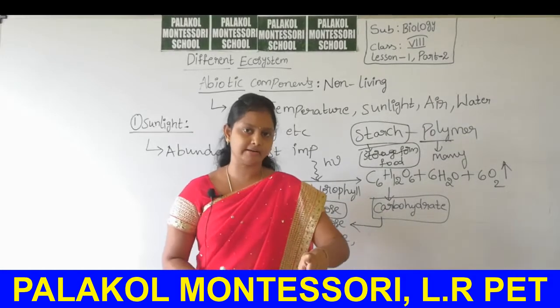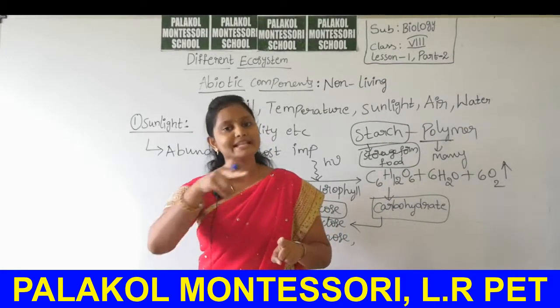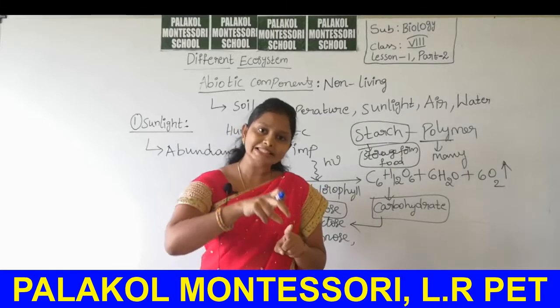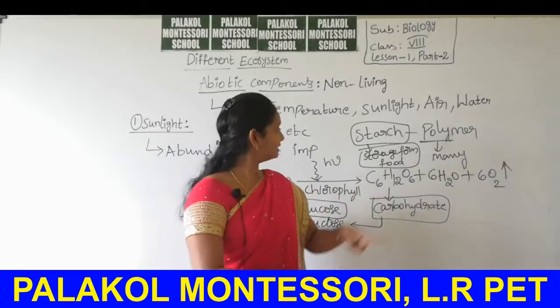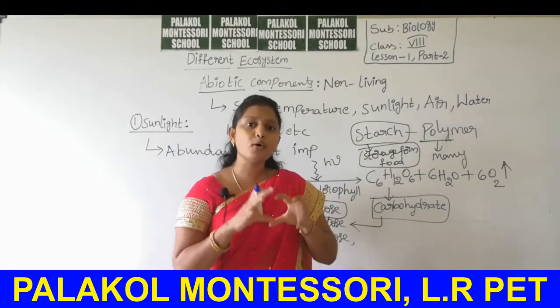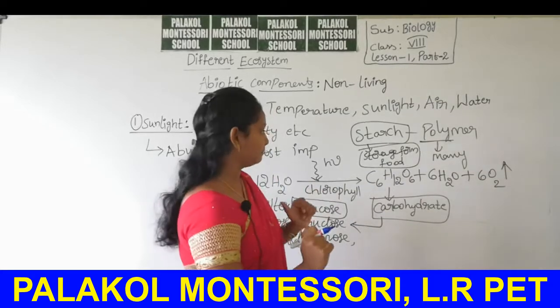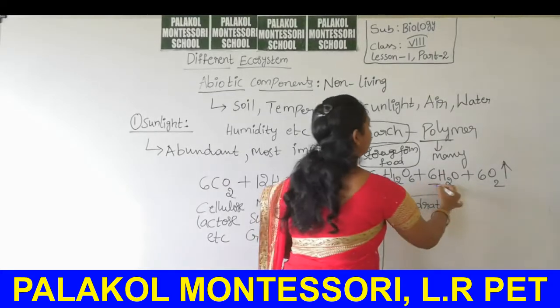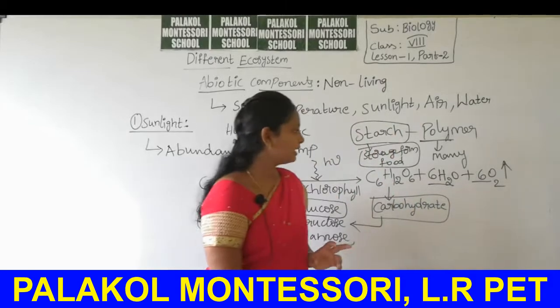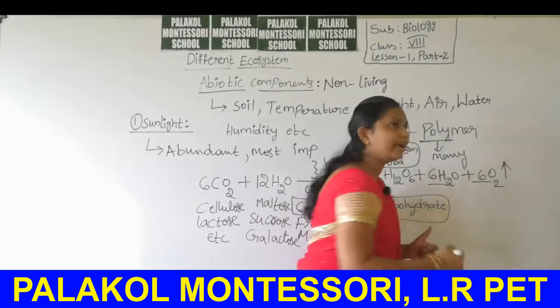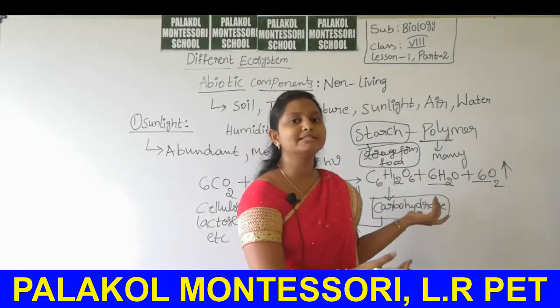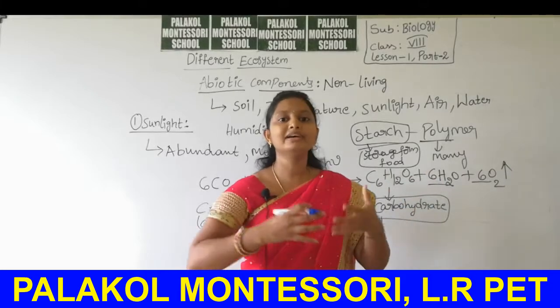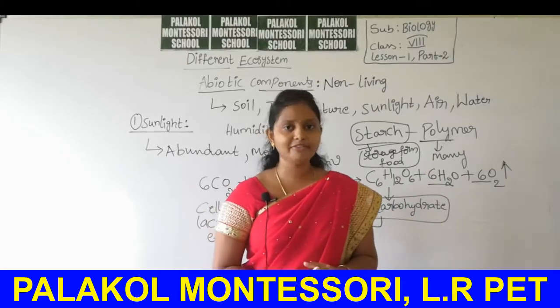Chloroplast is the cell organelle present inside a leaf. In that chloroplast only, these starch granules are stored. Then the byproducts are water and oxygen. This oxygen is released into the atmosphere. Due to the presence of this oxygen, our life will lead.